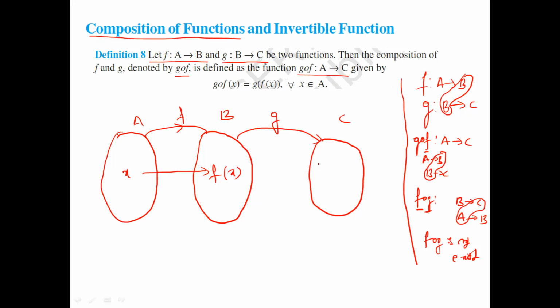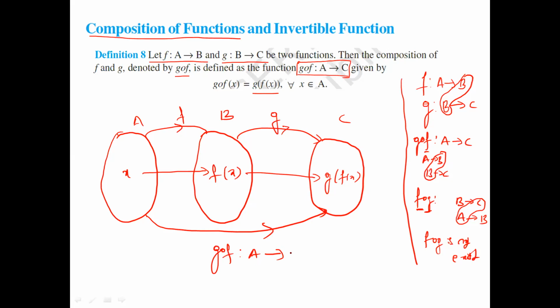What about here? Here one more element. The image under the function g is g(f(x)). That is what I wrote here as (g∘f)(x). So what about the g∘f value? It is from A to C. This g∘f is a function from A to C.